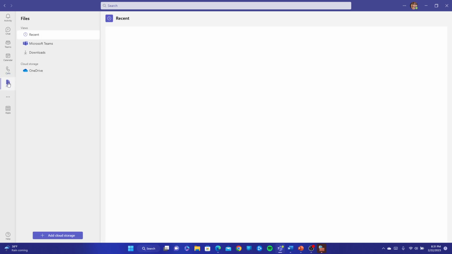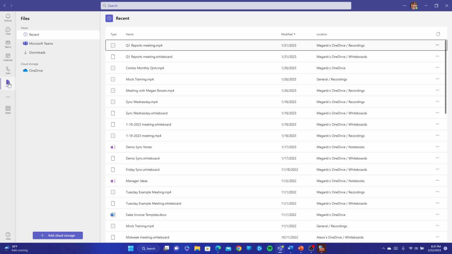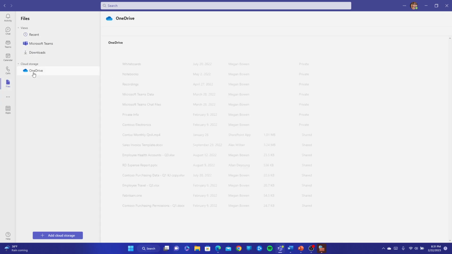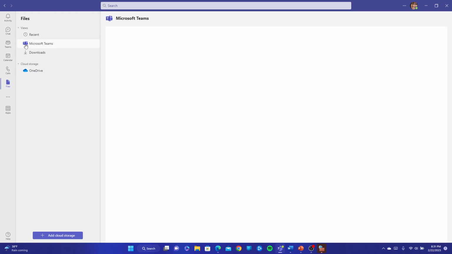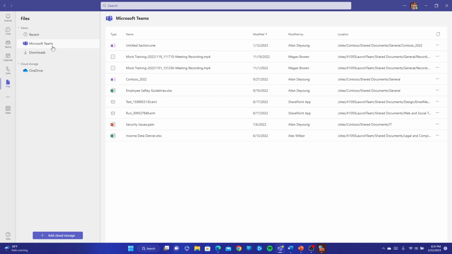And finally, to locate all of your files, you can go into the Files tab from here. Going into the Files tab is where you'll find your files either on your OneDrive, or within Microsoft Teams, which is all the files that have been shared through your teams and channels. This will be located here. And this direct access will be through SharePoint. I can go through that in another session as well. But this is where you'll locate all your files.